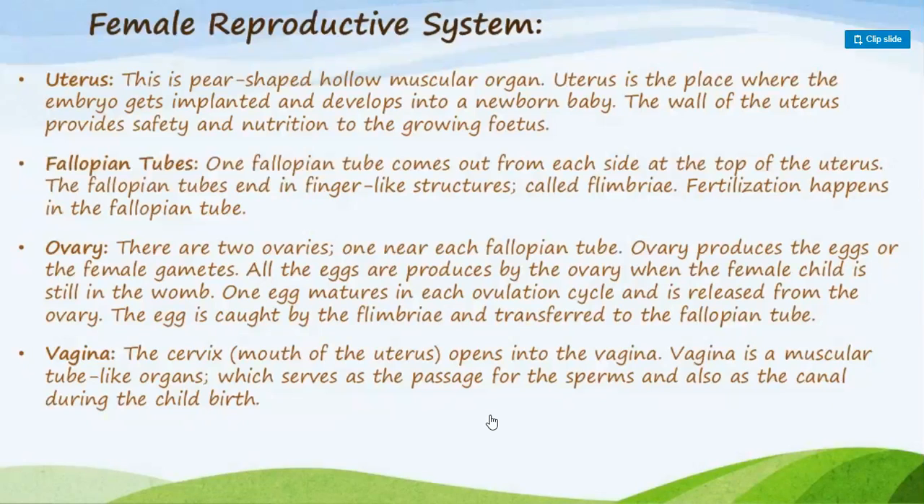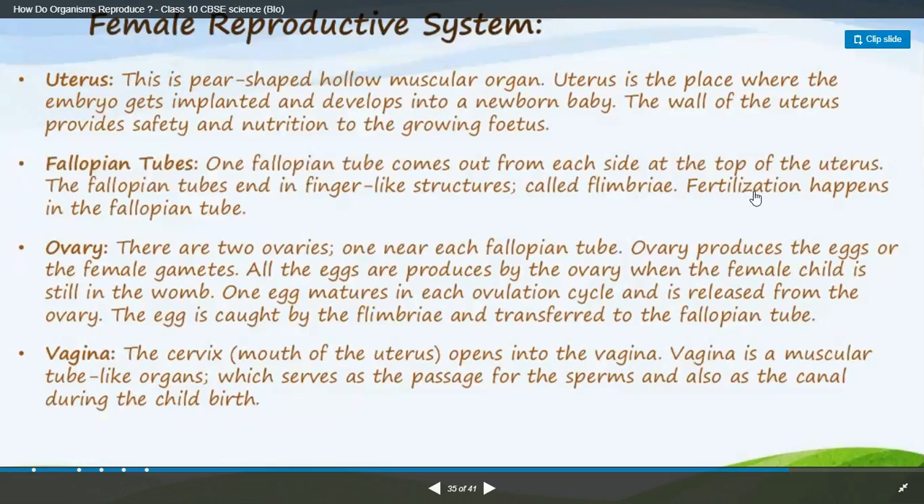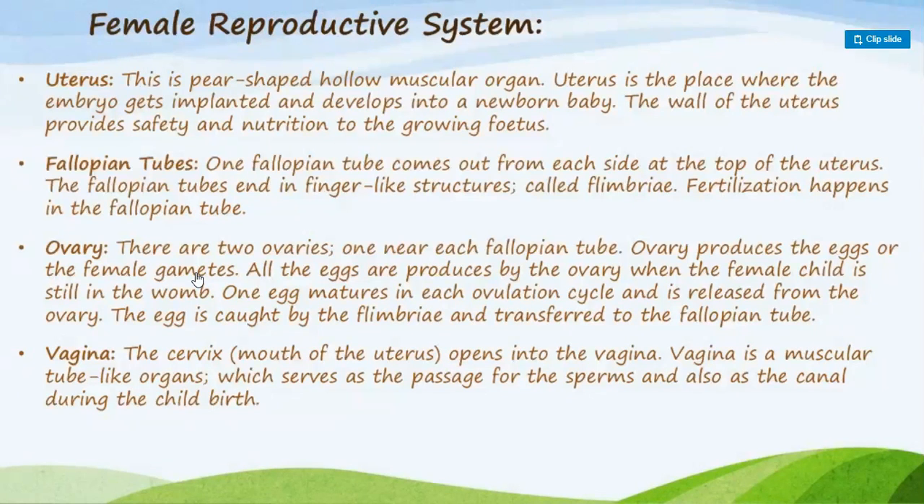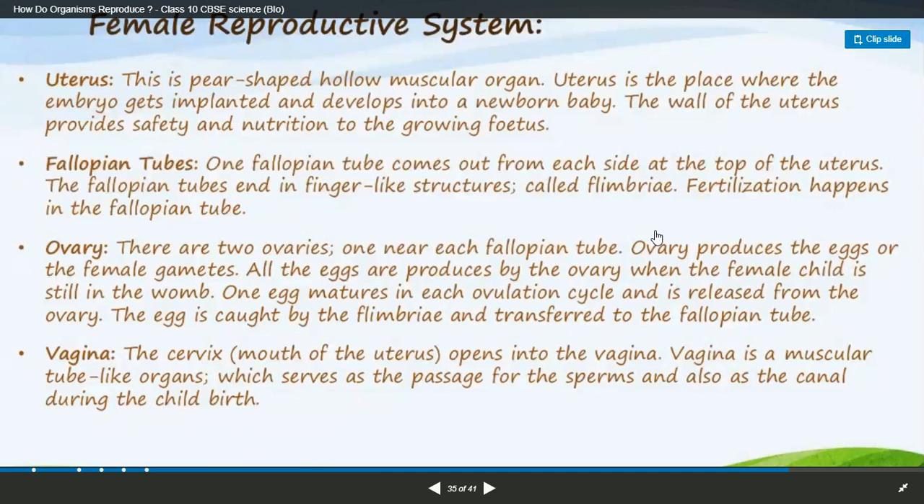Fallopian tubes. These are tubes, one on each side of the uterus, and each fallopian tube ends in a finger-like structure called fimbriae. This word you have to remember, it's very important. Fertilization happens in the fallopian tubes, which you all know. Ovary. There are two ovaries, near each fallopian tube. Ovaries produce the eggs, the female gametes. All the eggs are produced by the ovary.